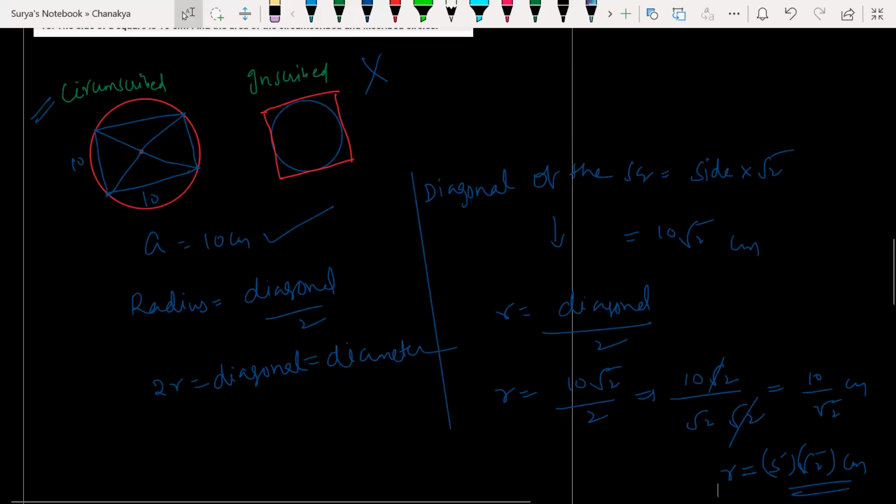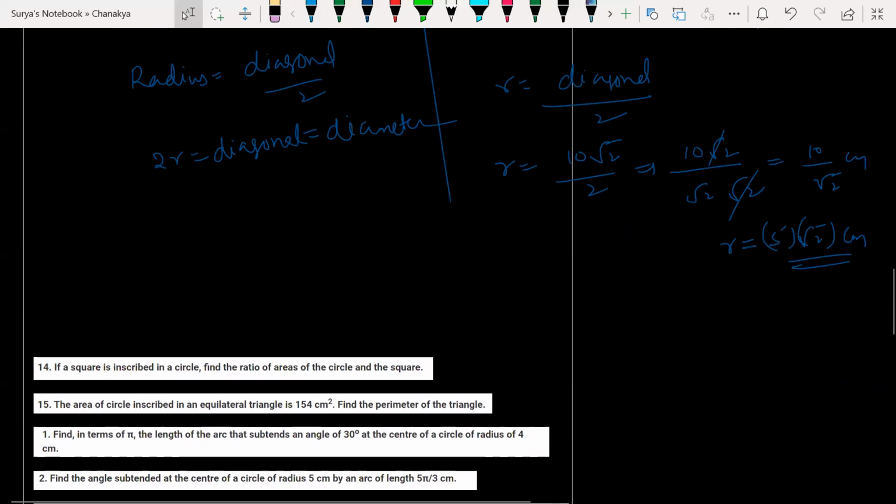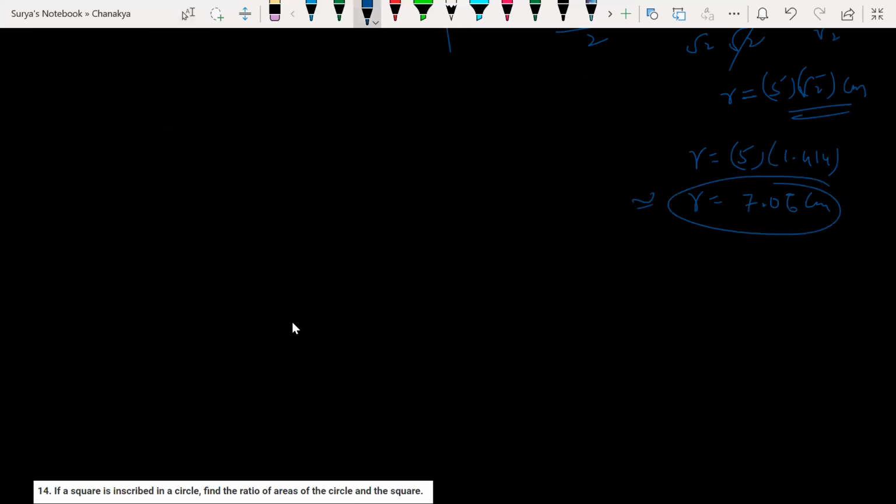What is area? Pi r square. Substitute there. We know the r value, so we can find the area of the circle. Is that clear? So here the radius is what? 5 into 1.414. So 14 into 5, how much? 70, right? So somewhere you will get 7.0, about 7.06 approximately. This is approximately, not the exact value.